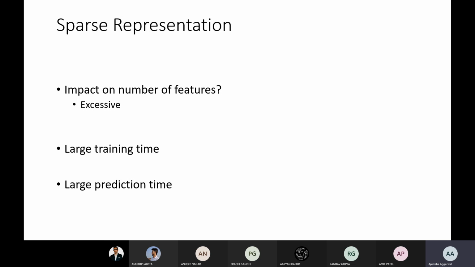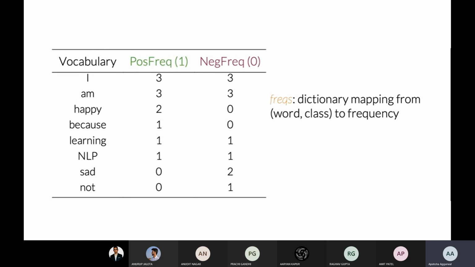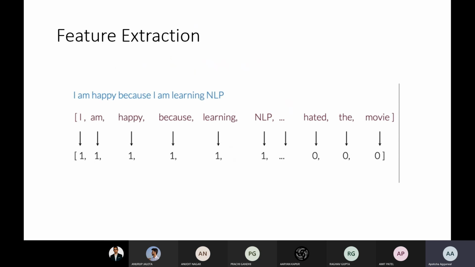So to avoid this, one way is we just count the positive and negative frequency words. Suppose we want to classify these sentences as positive or negative. So this is a classification problem, and we want to classify each and every training example as a positive sentence or a negative sentence. So what we will do is calculate the count of the positive frequency words and the count of the negative frequency words.